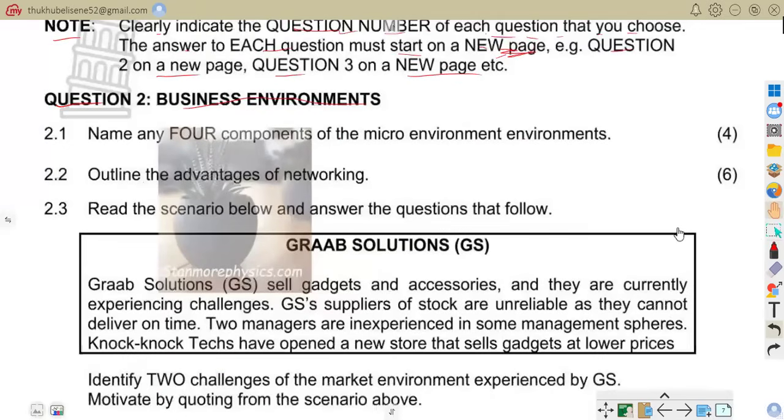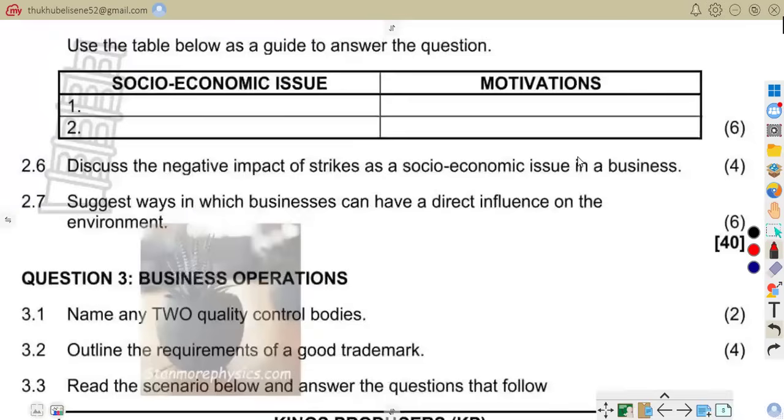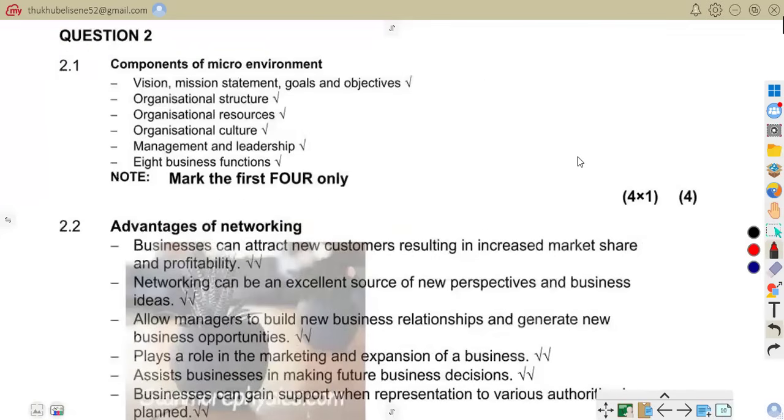Business environment. 2.1, name any 4 components of the microenvironment. So we do have our answers here. Here are the components of the microenvironment. Those are the variables or components that are found within the business.